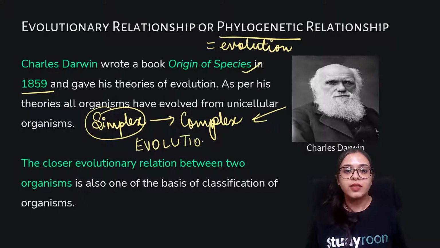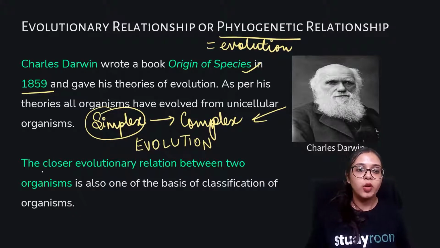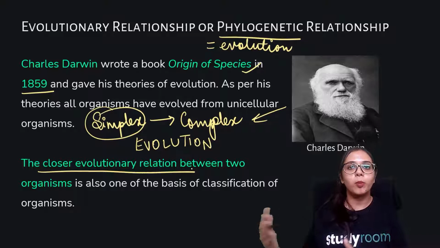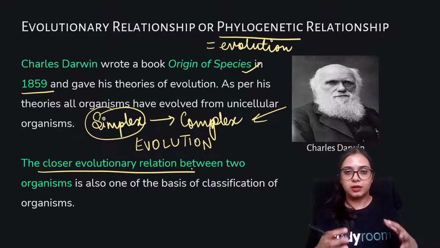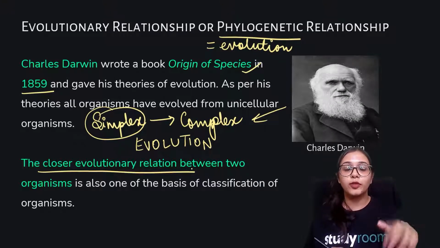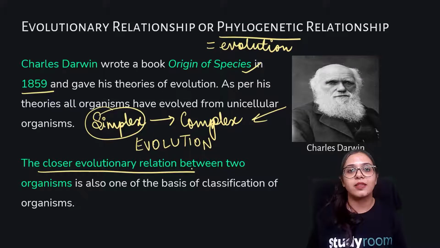Darwin was the first person to point this out, and the closer evolutionary relationship between two organisms is also one of the bases of classification. It means two organisms that have evolved, that have been made complex from some simple cells, some simple mode of existence. So the closer the evolutionary relationship between two species, the closer their chances of being classified together.